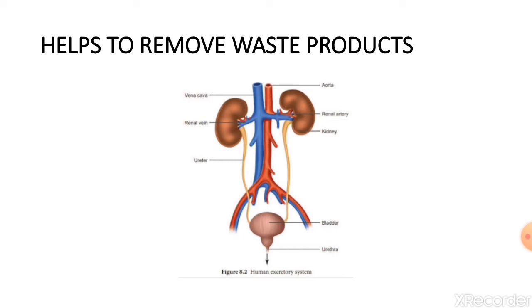Kidneys have filters which purify the blood, collect the waste from blood and form urine. 95% of urine is water. So in this way, the circulatory system helps the excretory system to eliminate harmful waste from our body by carrying the impure blood to the kidneys.